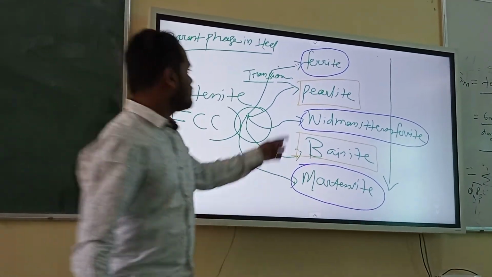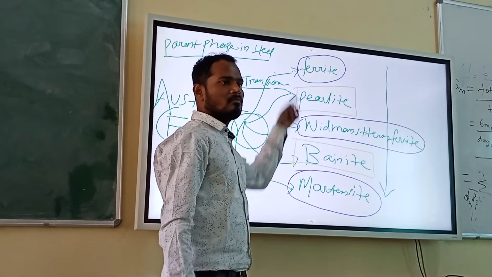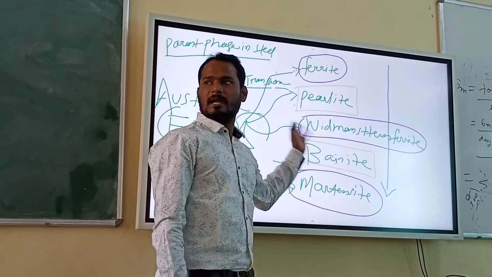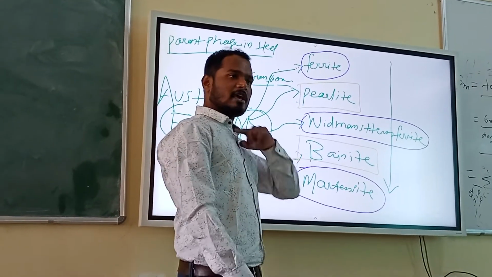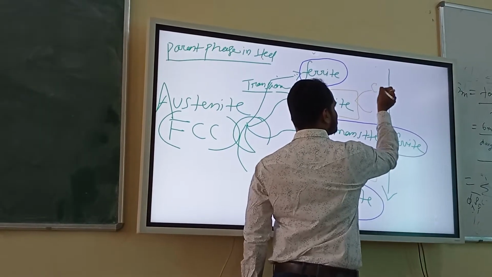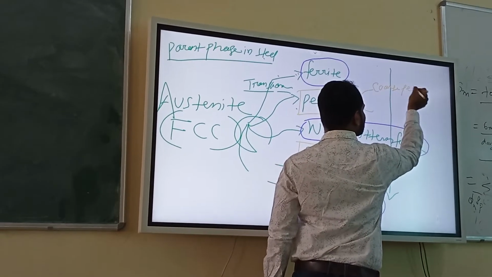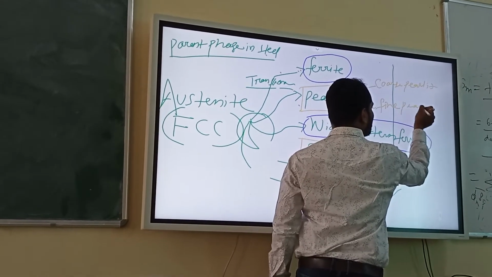So if you compare perlite and bainite, the common thing is they are made of the same thing, ferrite plus cementite or ferrite plus carbide. But this is finer, this is coarser. So that's why if you carefully look in some textbooks, they have written like this. This is becoming coarse, then fine. You understand my point?